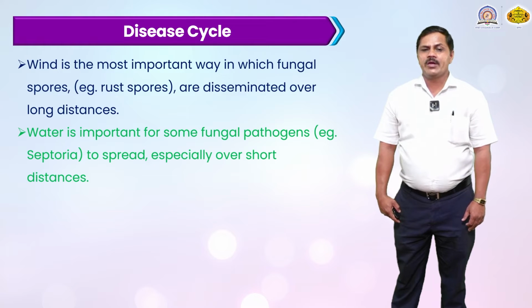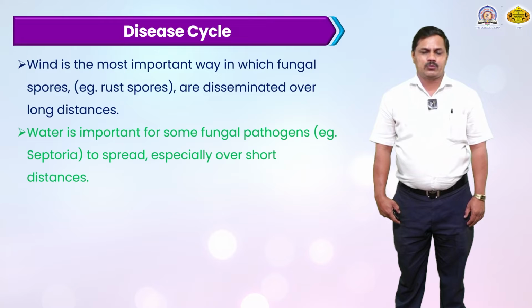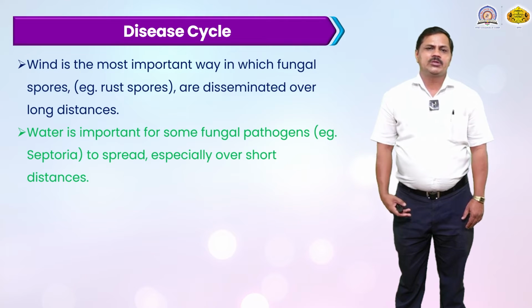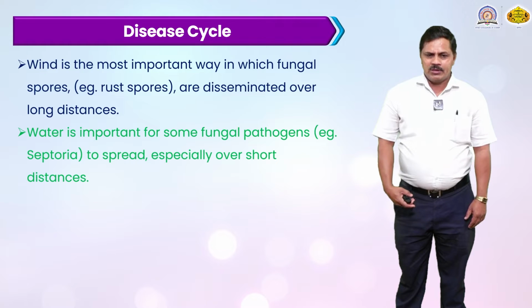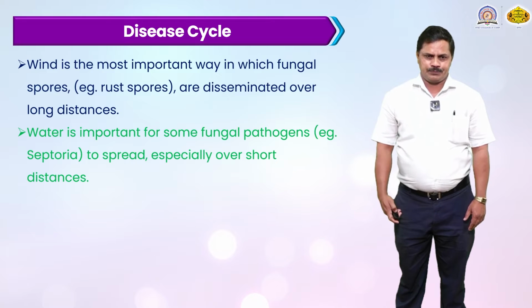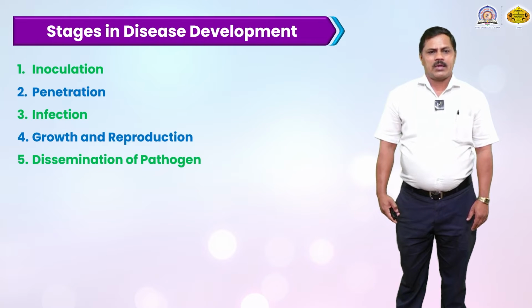Then water is also a very important factor for some of the fungal pathogens. Water is very essential for them, and they can be transmitted through irrigated soil. Septoria, for example, can be spread especially over a short distance, from one location to another.